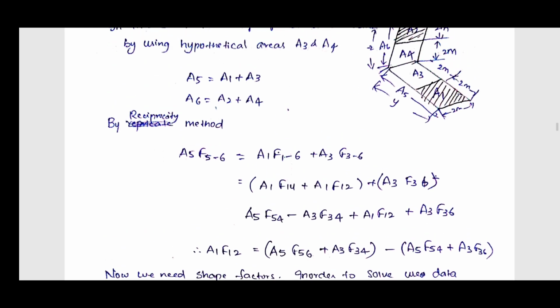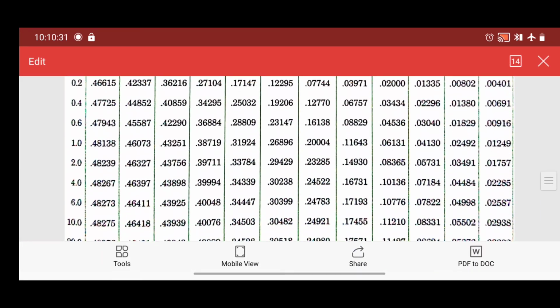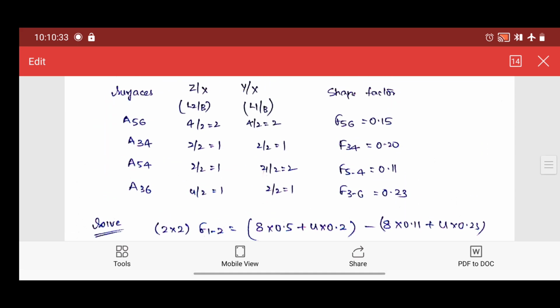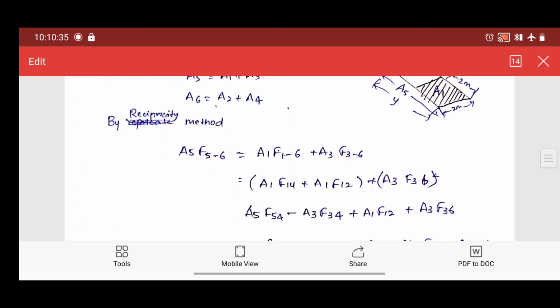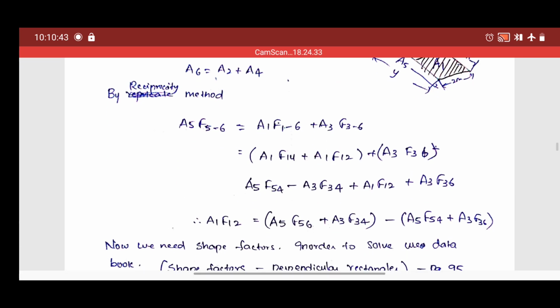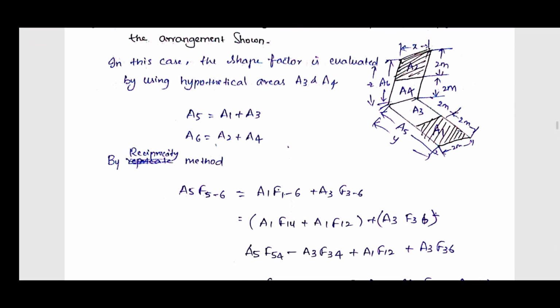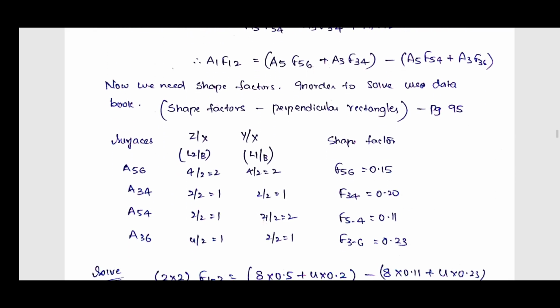So for 5-6, what will be the value? If it is for the 5-6, so 5 to 6, what will be the value, 4 by 2, so we will put the 4 by 2. If it is the 3-4, 3 to 4, what is the value, 2 by 2, that is a 1.